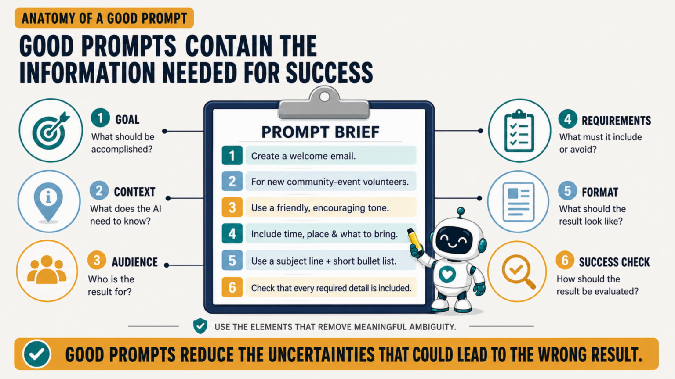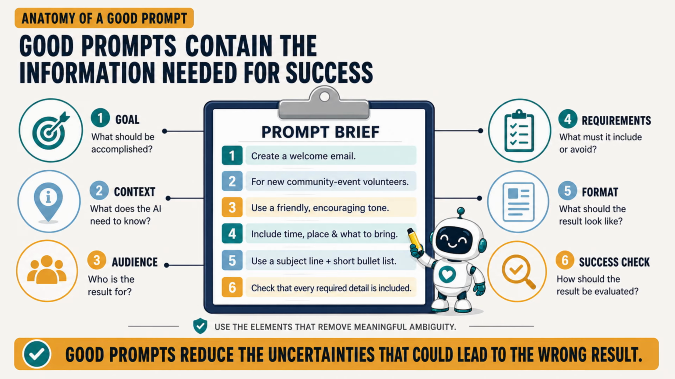A strong prompt often contains 6 elements. First, the goal. What should be accomplished? Second, the context. What does the AI need to know? Third, the audience. Who is the result for? Fourth, the requirements. What must the response include, avoid, or respect? Fifth, the format. Should the result be an email, checklist, table, outline, or something else? Finally, the success check. How should the result be evaluated?